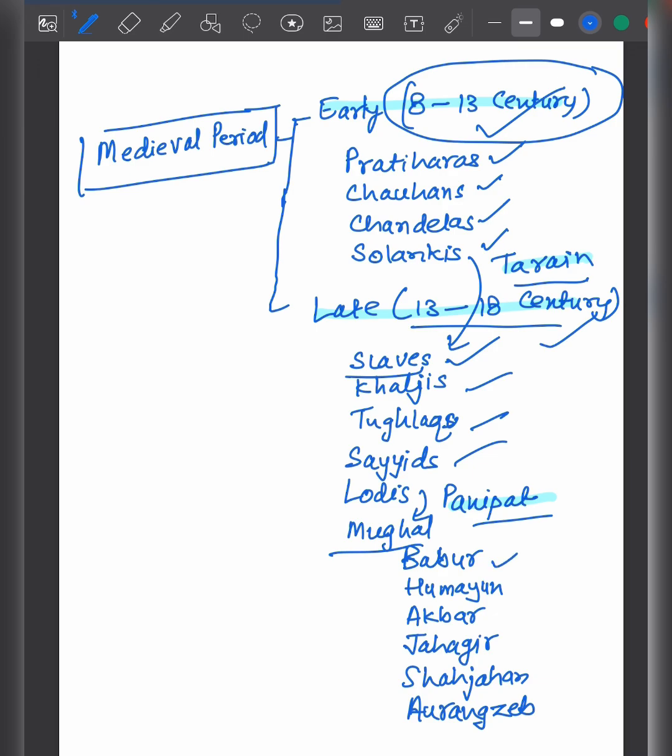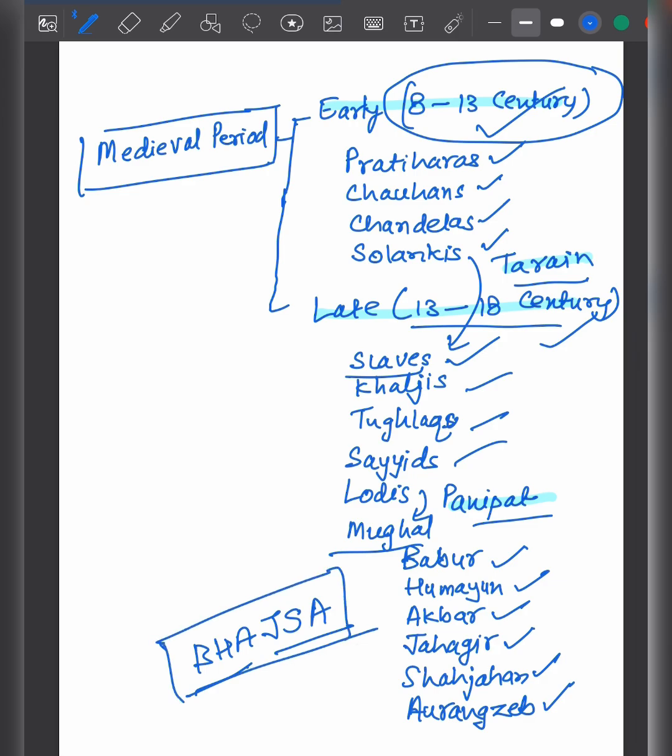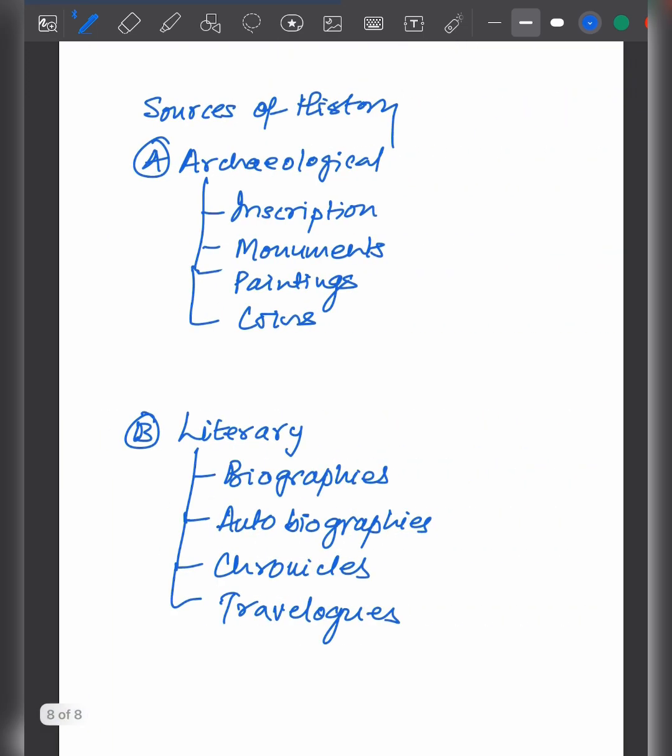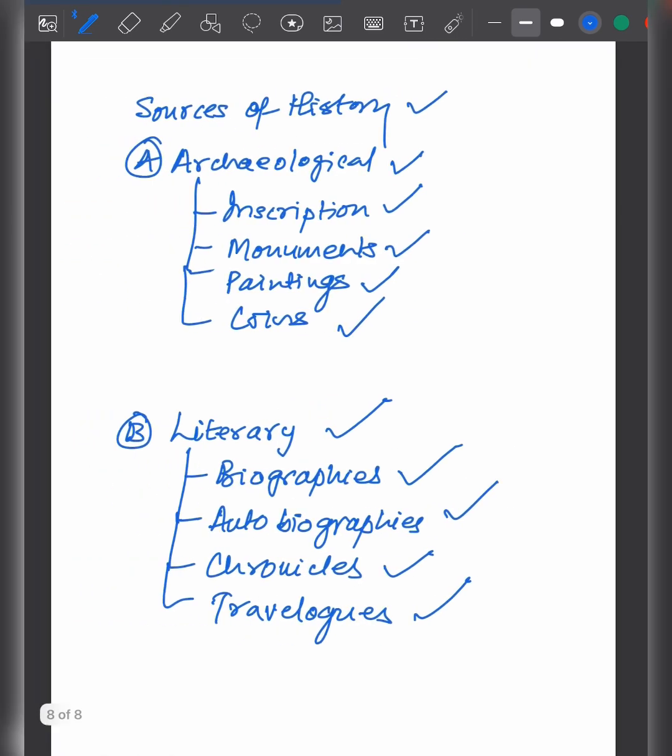The important Mughal rulers were Babur, Humayun, Akbar, Jahangir, Shah Jahan, and Aurangzeb. So you can remember the sequence of these important Mughals: BHA, JSA, okay, BHA, JSA, or Badshah. In this acronym, you can remember the names of all the Mughal rulers. Then what are the sources of history? Archaeological sources are like inscriptions, monuments, paintings, and coins, and literary sources are like biographies, autobiographies, chronicles, and travelogues. This is all in this chapter.